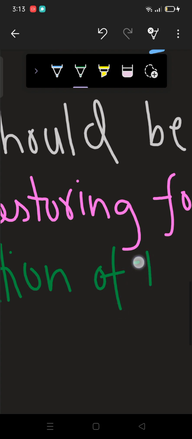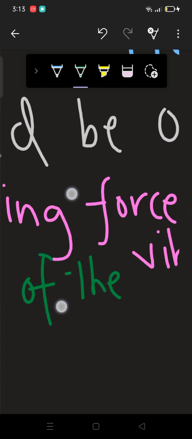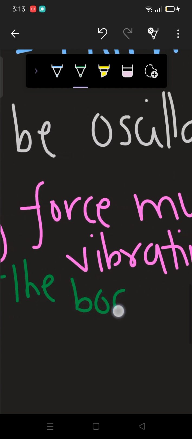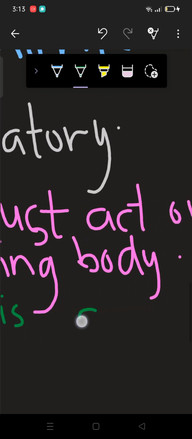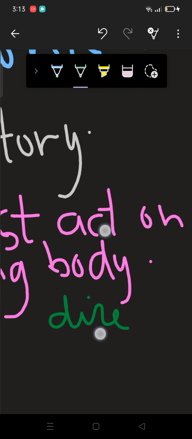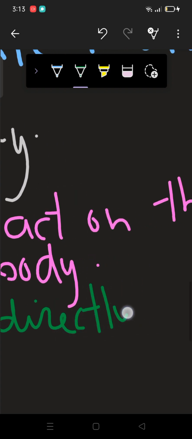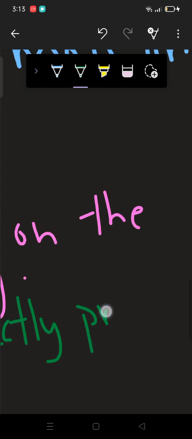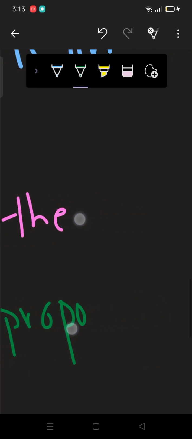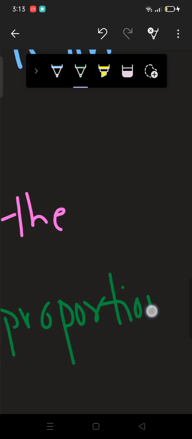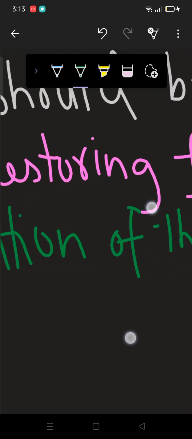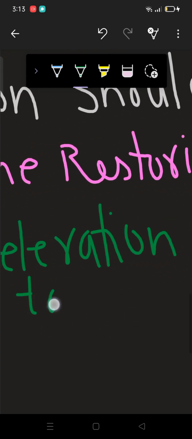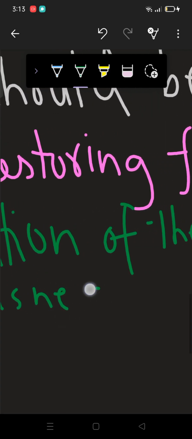So the acceleration of the body is directly proportional to its negative displacement.